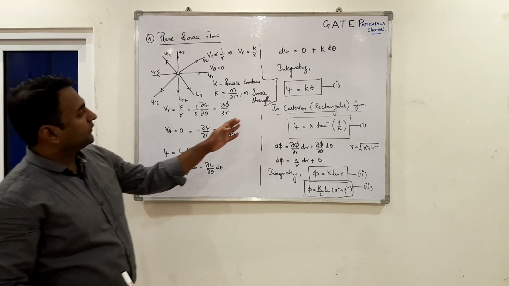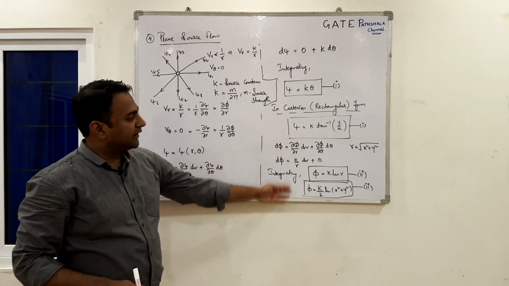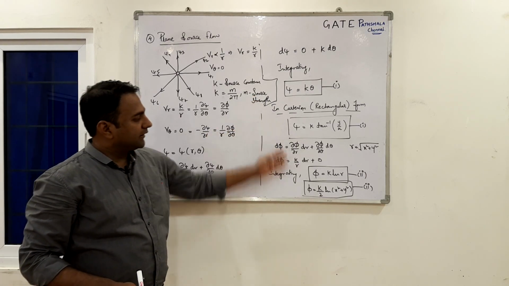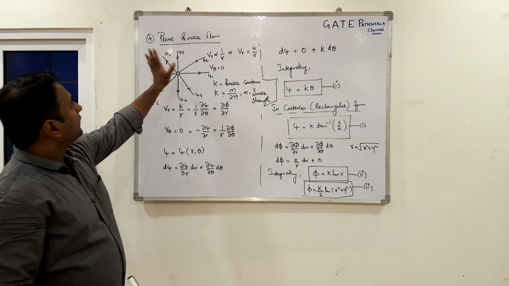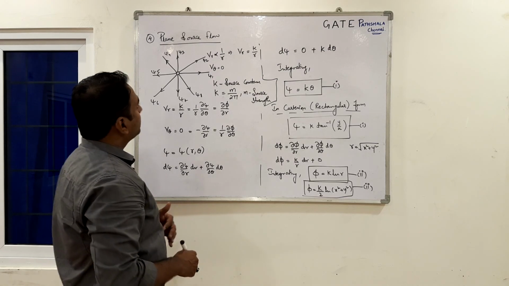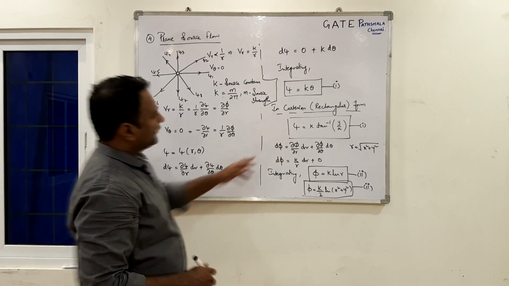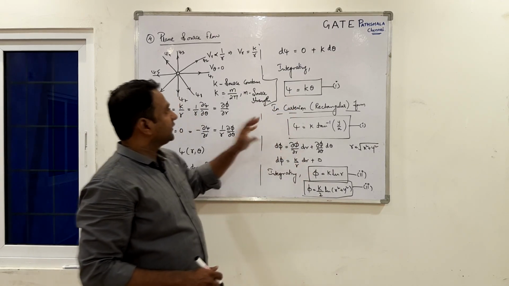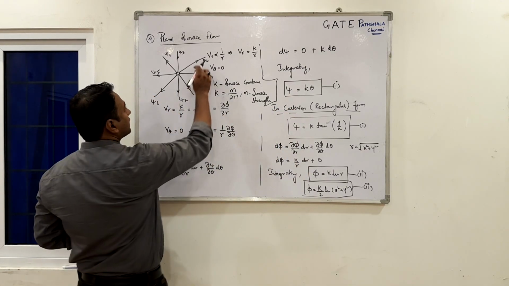So, we have now the psi equations and the phi equations both in polar as well as in Cartesian for the plane source flow. When you want the plane sink flow, you just have to put a negative sign for both psi as well as phi, because it is just going to change the direction of the flow.